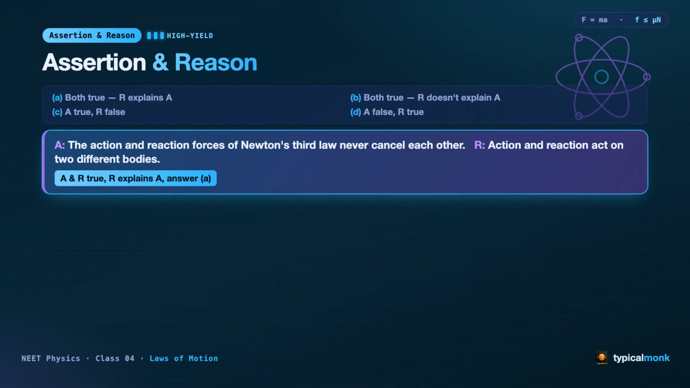First one. Assertion: the action and reaction forces of Newton's third law never cancel each other. Reason: action and reaction act on 2 different bodies. Think like Ria, check each alone, then the link. Is the assertion true? Yes. Is the reason true? Yes. And does the reason explain it? Perfectly. Forces on 2 different bodies simply cannot cancel, because cancelling needs both forces on the same body. Both true, reason explains, option A.